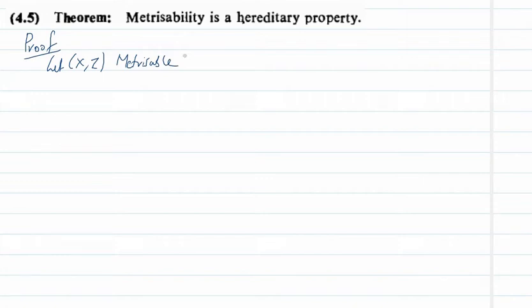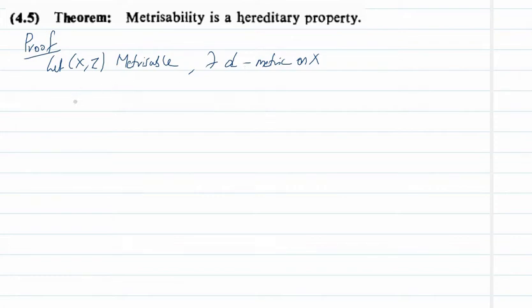So metrizable means what? There is a metric d on X which induces the topology tau. Since (X, tau) is metrizable, there should be some metric d on X such that the metric induces the topology tau.